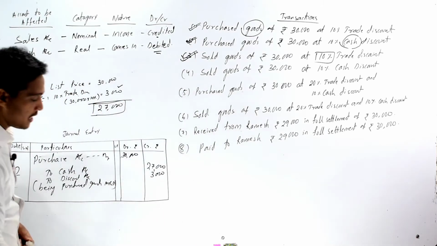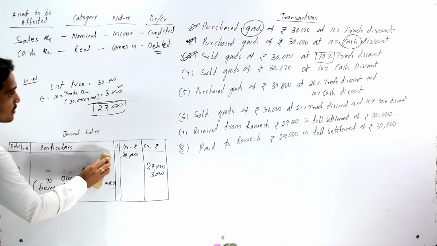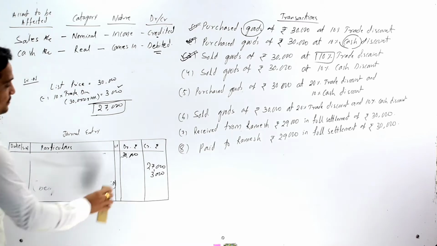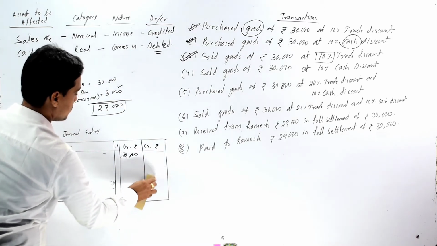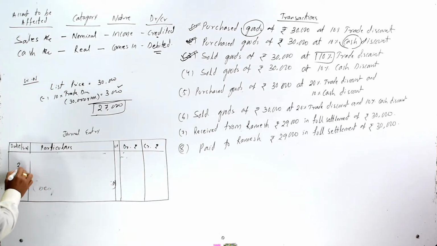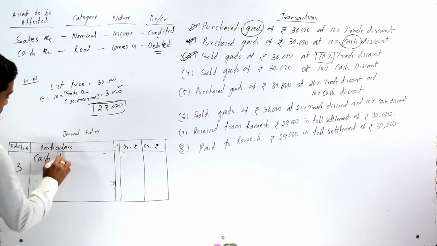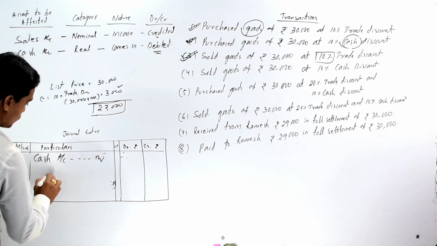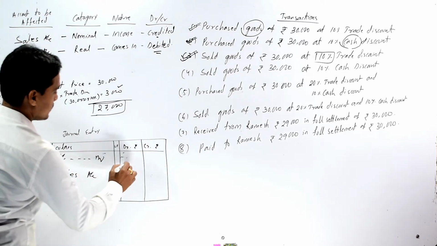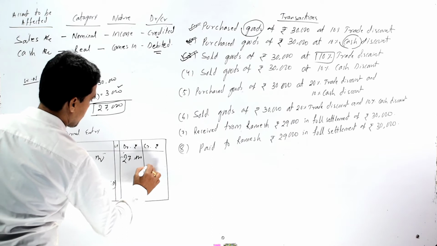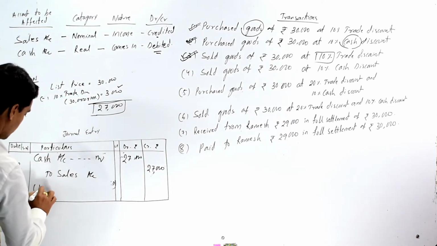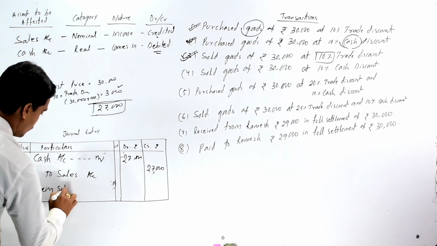So our journal entry of the third transaction, that is sold goods of rupees 30,000 at 10% trade discount, is cash account debit to sales account, that is 27,000, and narration is being sold goods at 10% trade discount.